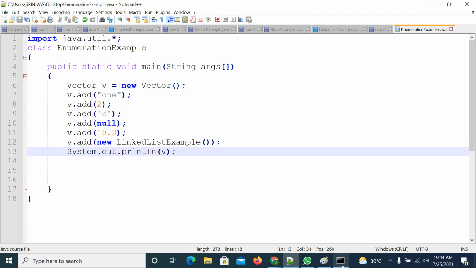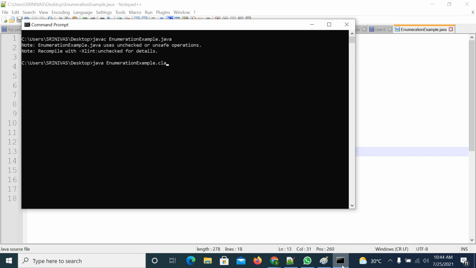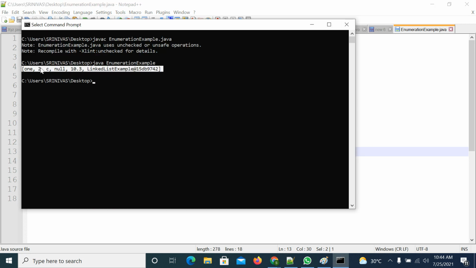Compile the program. EnumerationExample compiled successfully. Try to run it. The data is there, but you are getting the entire data at a time. Whenever you print the reference, it prints the entire data at a time.